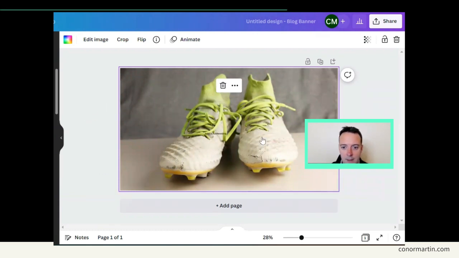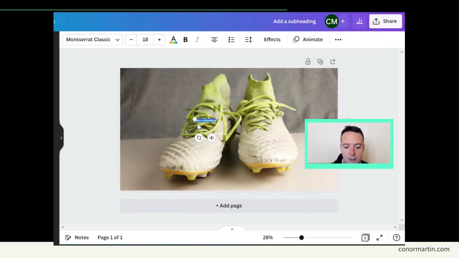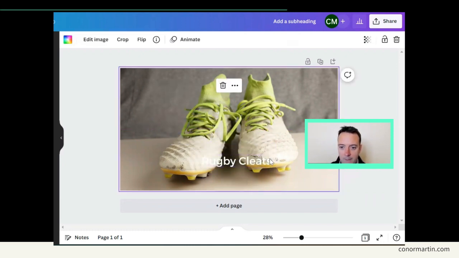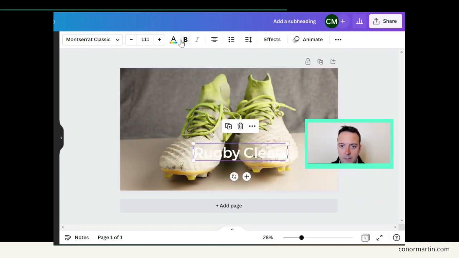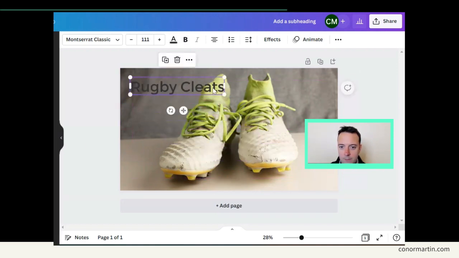Let's just add in this heading and type in rugby cleats. Okay, we need that to be a bit bigger. Delete this one. And we put it here. Maybe that'll be better in black writing because of the background, I think. Or maybe it won't.